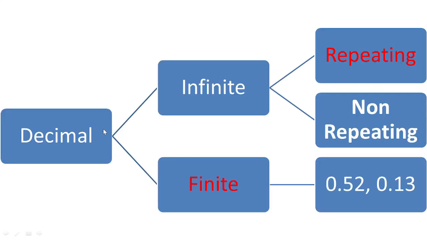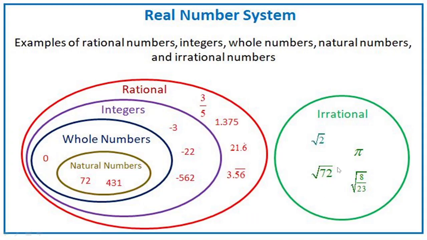So that is what we have seen today. I am again recapping, in decimal format, the numbers, what kind of numbers? Rational numbers can be finite as well as repeating. Okay, finite as well as repeating. So this is what rational numbers are. In this way we have seen rational numbers.